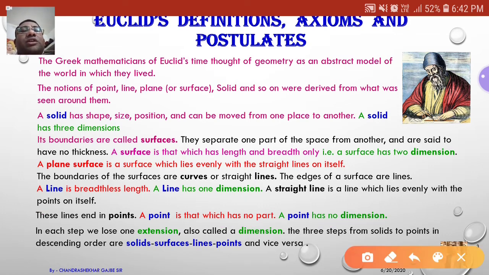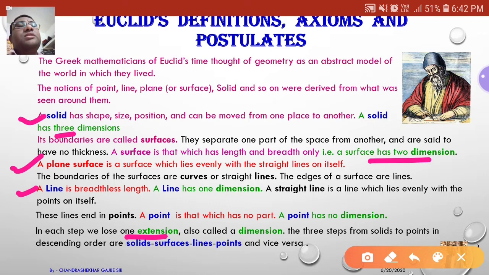After that, in each step we lose one extension. In a solid there are three dimensions. In a surface, a plane surface, there are two dimensions, in a line there is one dimension only, and in a point there is no dimension.